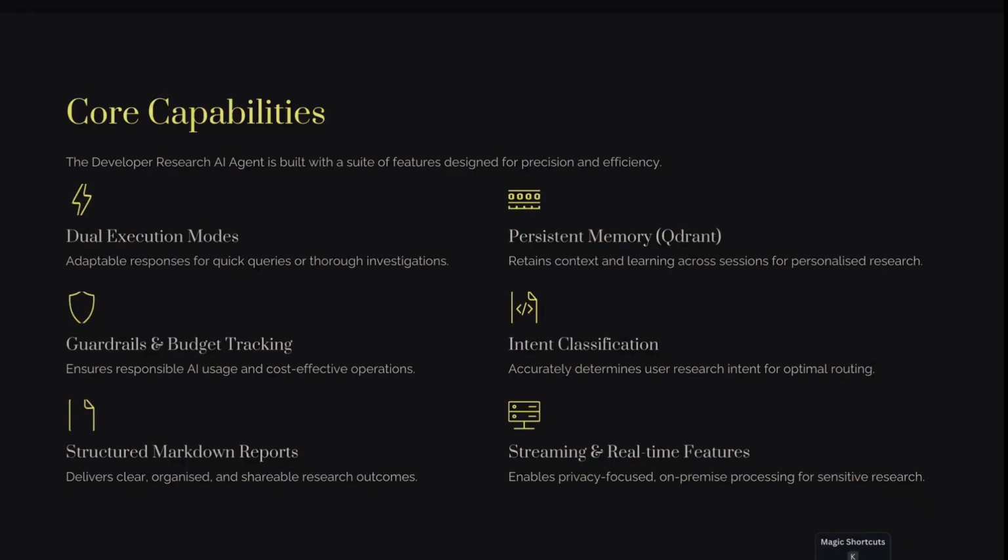With persistent memory, our agent can retain its context and learning across sessions for personalized research. And intent classification provides accurate responses to our research query. According to the user query, it identifies the user's research intent for optimal routing. And the agent can also respond in real time.